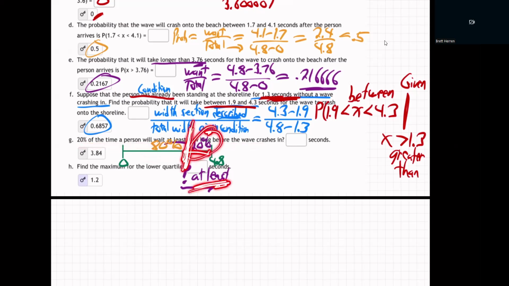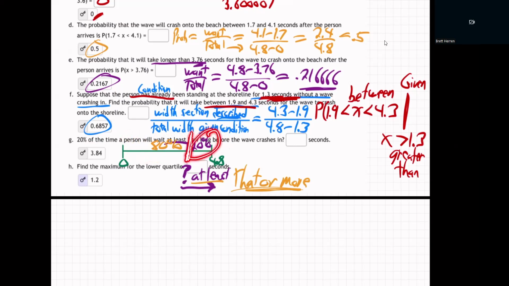the least you're going to wait. Whenever we say least, it's that or more. At least means that or more. So it means to the right. That's why I did 20% on the right, 80% on the left. You might wonder, why didn't you put 20% down here? Well, because that's what at least means. It means on the right. If I say the least number of kids I have is three, that means I have three or more. The least number of pens in my pocket is five, means five or more. The least I could have is five. I might have more. So we want to have what's the least time